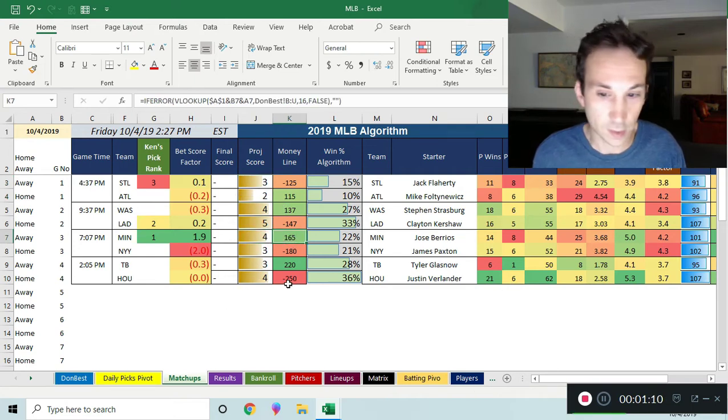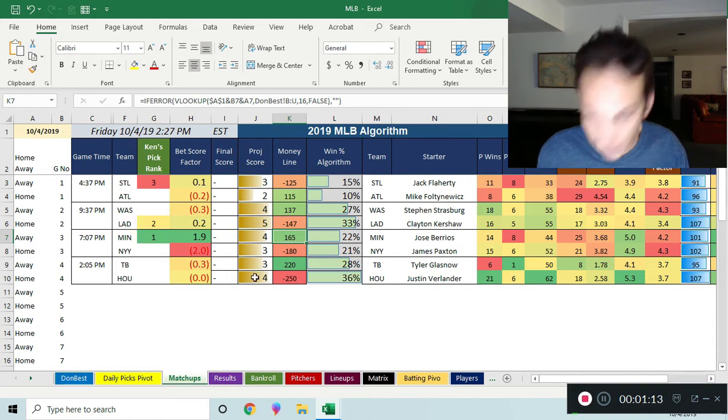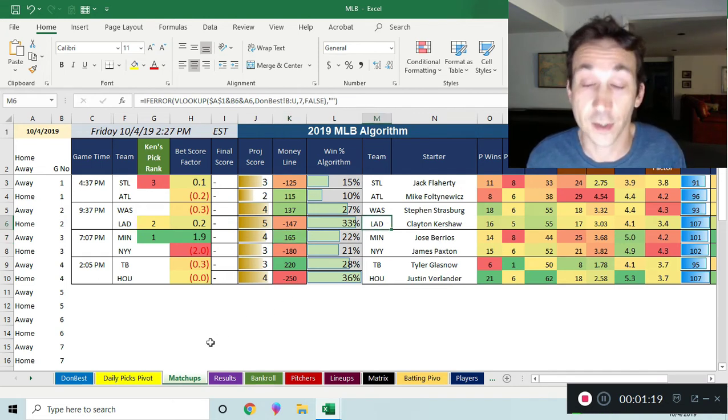I don't know what's going on in the Tampa Bay Houston game. That game's already started, I think. I don't know. So much going on. Anyway, the Dodgers are the pick to win the World Series from this file. It's been saying that all along, so keep that in mind.